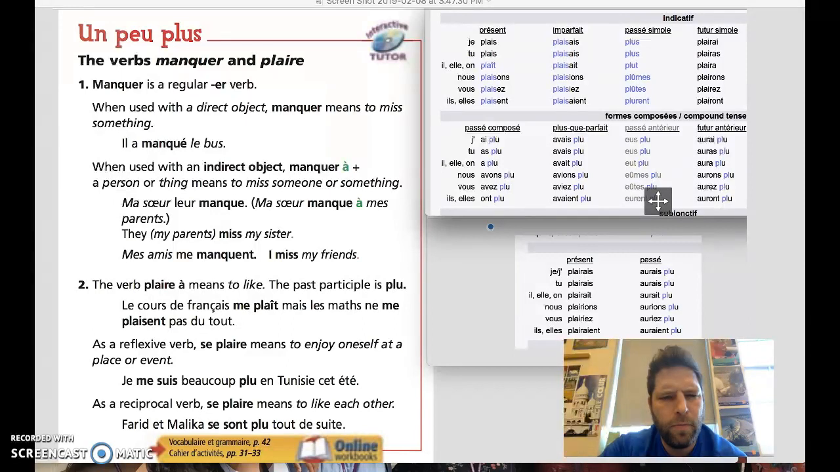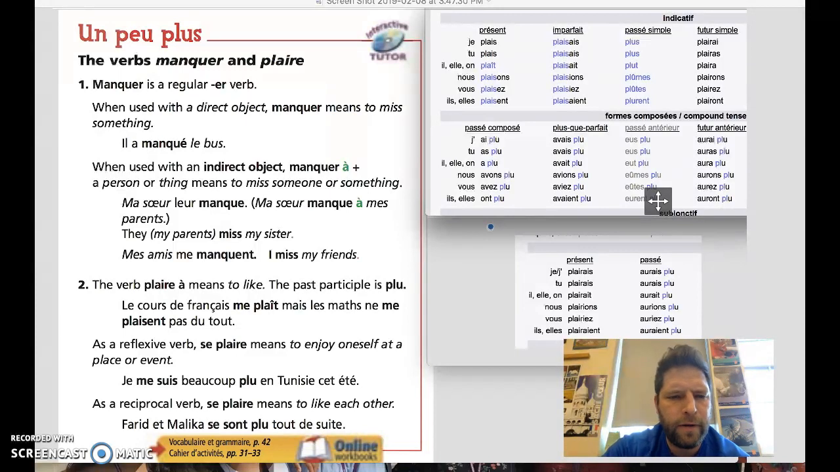Ma sœur le manque. This would be a condensed form, or the pronoun form of the sentence. Ma sœur manque à mes parents. My parents miss my sister. For I miss my friends, you would say mes amis me manquent. For I miss you, you would say tu me manques. For she misses me, you would say je lui manque.